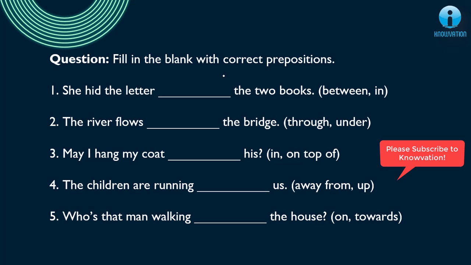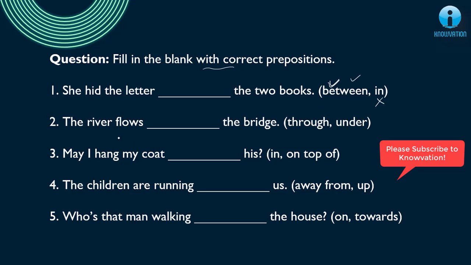Okay, so now friends, we'll be filling the blanks with correct prepositions. The first is, she hid the letter dash the two books. Okay, so friends, first is between. Can between be used? So she hid something or a page or a letter between two books. So it is correct, it seems good. But can I use in? Can I hide one page or one letter in two different things? No, so in is wrong, between is correct.